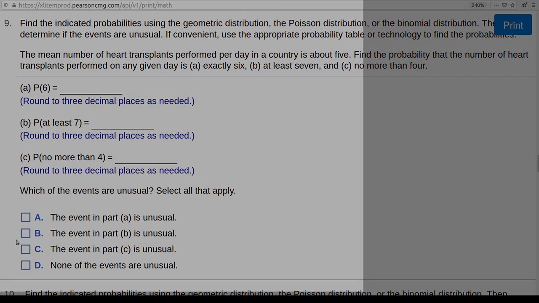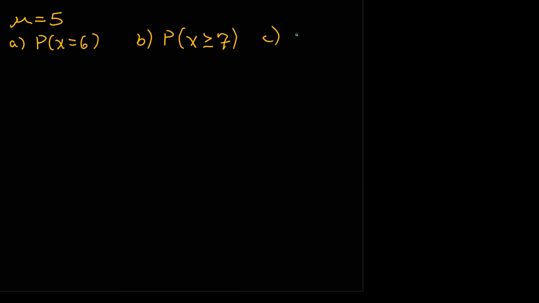Now remember that an unusual event has a probability less than 0.05. So our mean number of heart transplants is 5. And what we want to find is the probability that on a given day we have exactly 6, that we have at least 7, which means we have to be greater than or equal to 7, and no more than 4, which means that we have to be less than or equal to 4. Right, so we'll put these in probability notation.